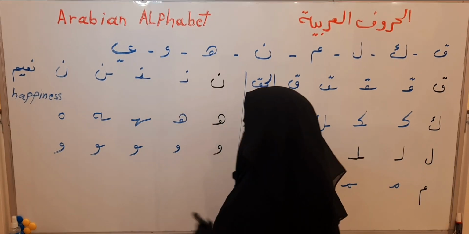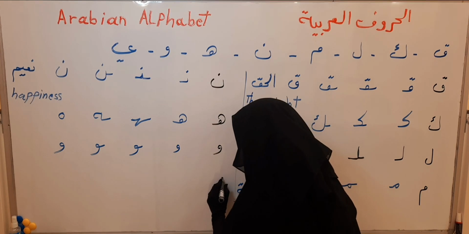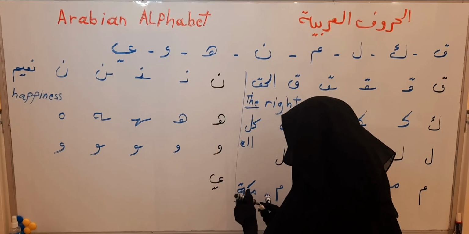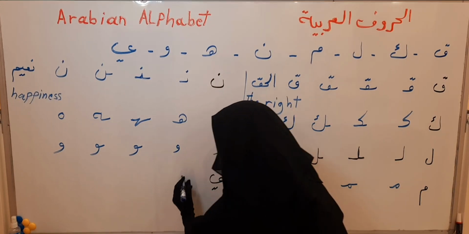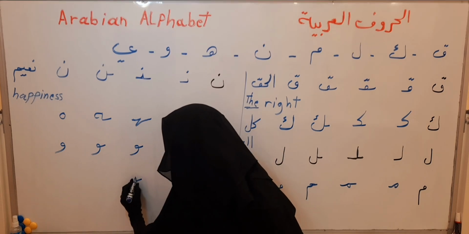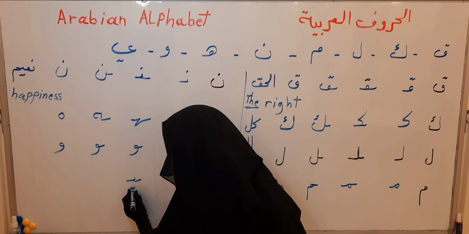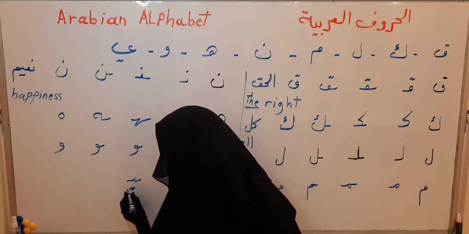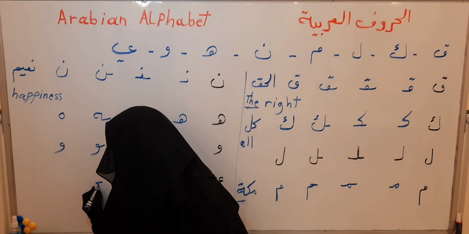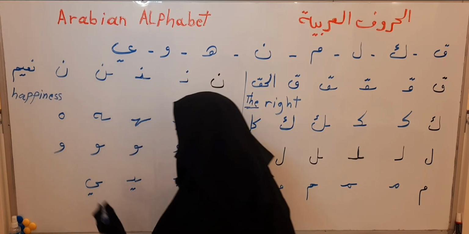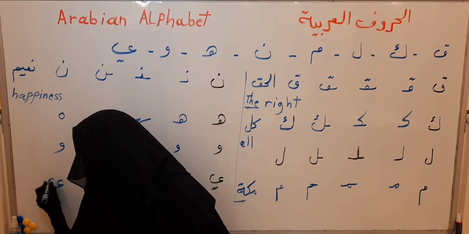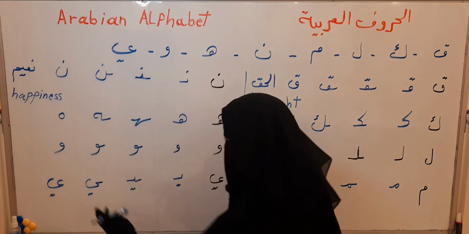The last letter in all the Arabian letters is ya. We pronounce it y. It is also the same. Ya in the first of the word. Ya in the middle of the word, two points. Ya in the last of the word connectly. Ya in the last of the word separately.